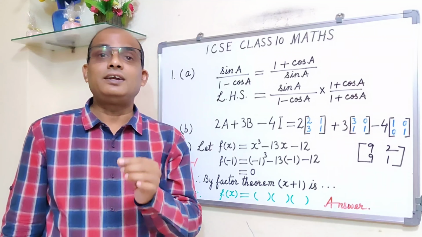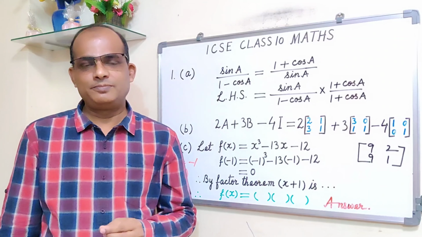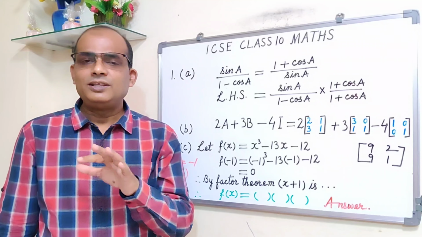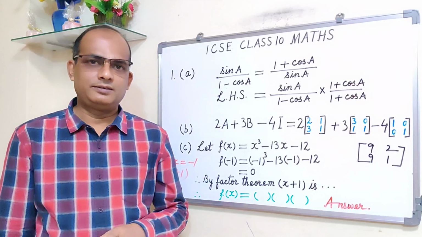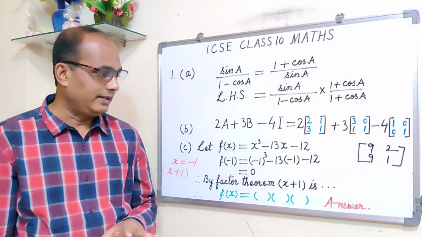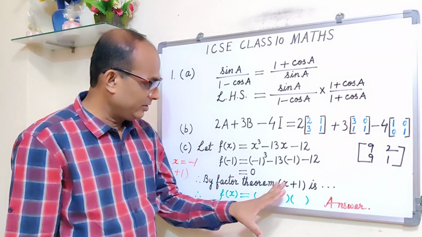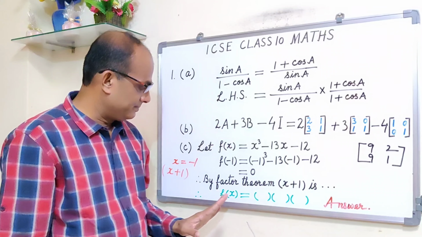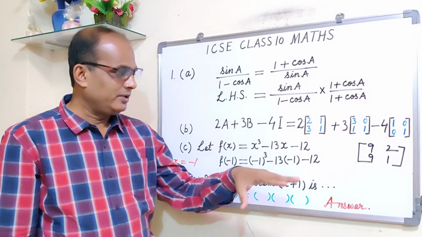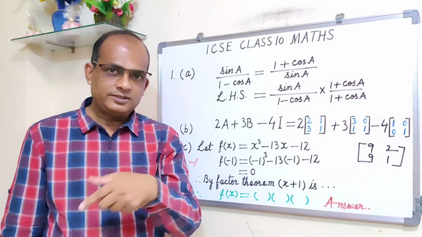100%, 110% I am telling you, because I have been correcting papers. All these 3 methods are accepted by the board. Alright. So by factor theorem, x plus 1 is a factor of f(x), and then as I told you, you go for either synthetic division method or long division method, or the third one.